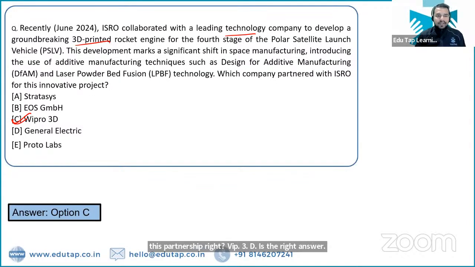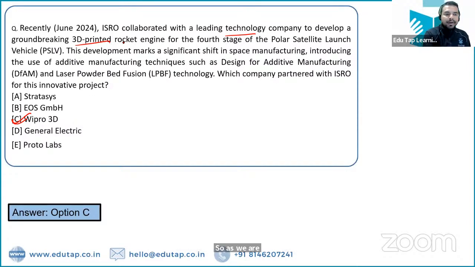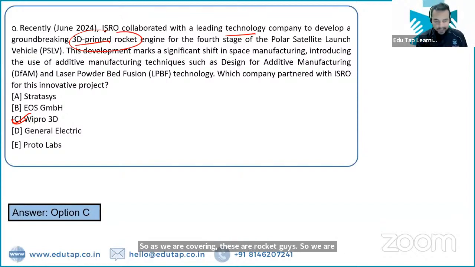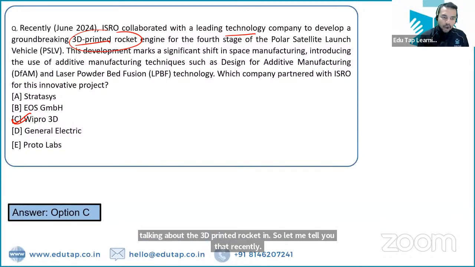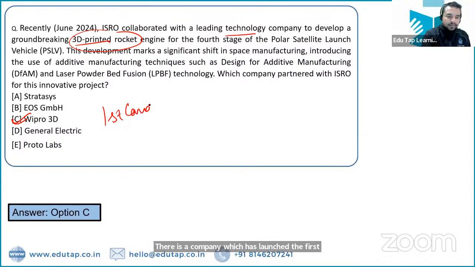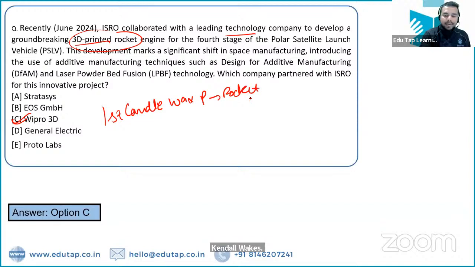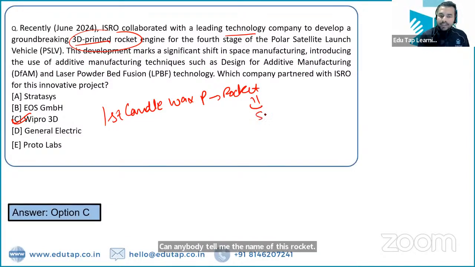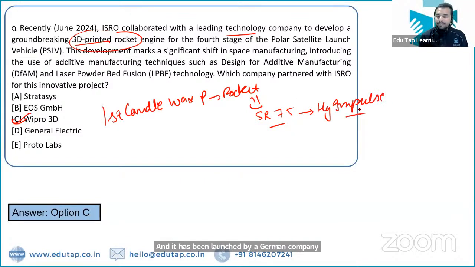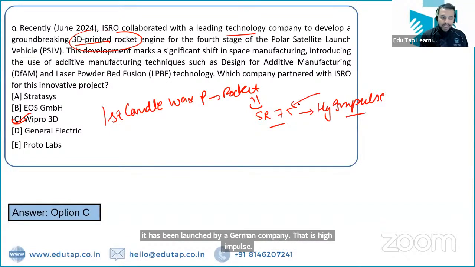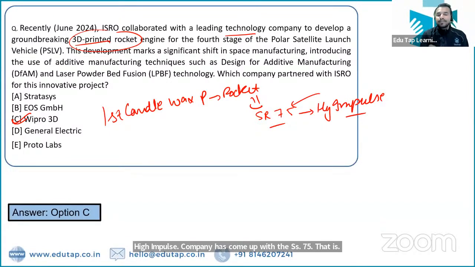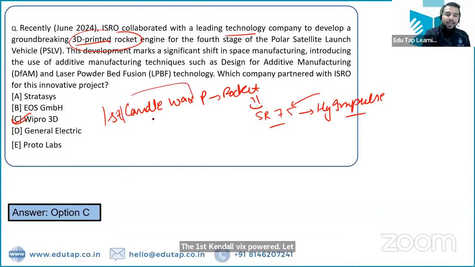So as we are covering these rocket guys, so we are talking about the 3D printed rocket engine. Let me tell you that recently there is a company which has launched the first candle wax powered rocket. Can anybody tell me the name of this rocket? The name of the rocket is SR-75 and it has been launched by a German company, that is High Impulse. So High Impulse company has come up with the SR-75 rocket, that is the first candle wax powered rocket. Let me tell you here, the candle wax has been used as a propellant for this particular rocket. Okay, absolutely right.